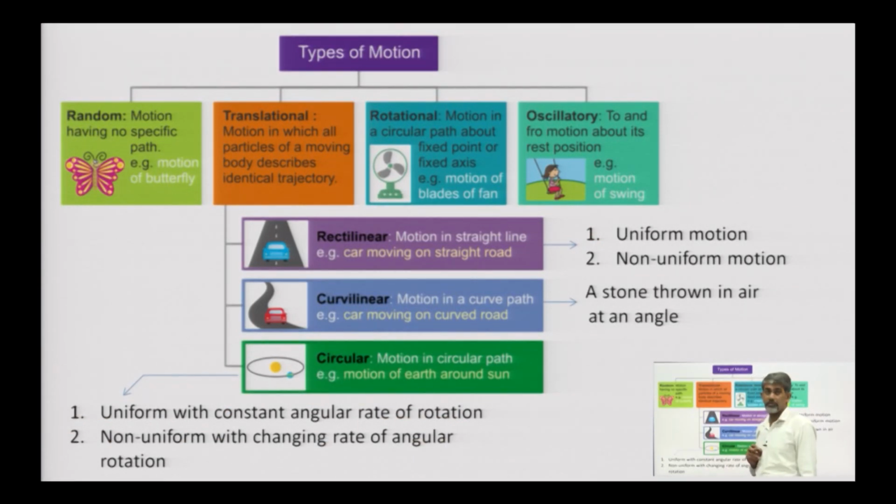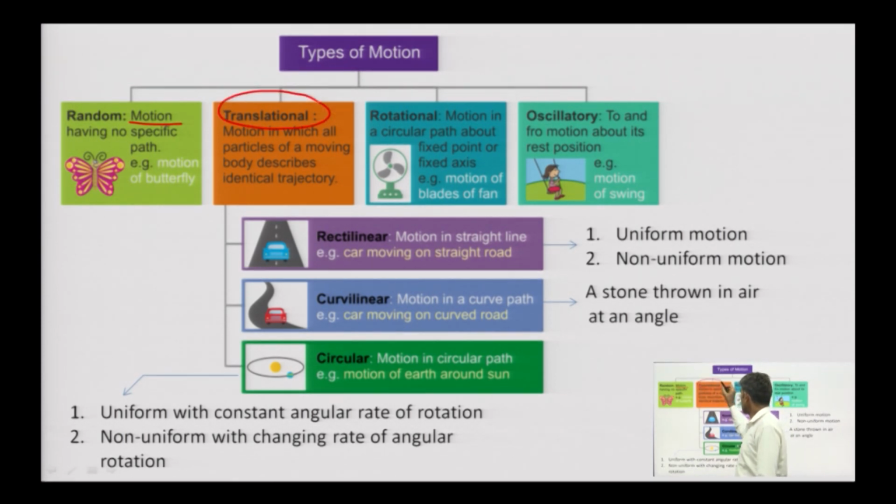Next, look at this diagram. This diagram shows the types of motion with some pictorial diagrams. The first type is random motion, if there is no specific path. So, it is not so much important.